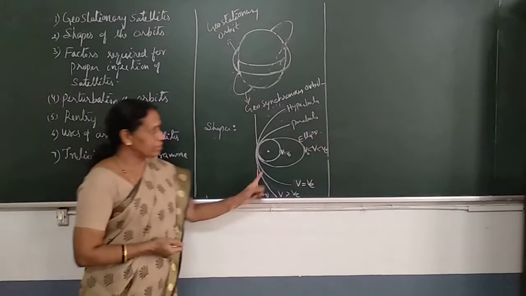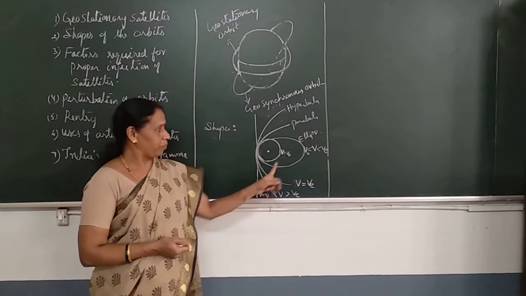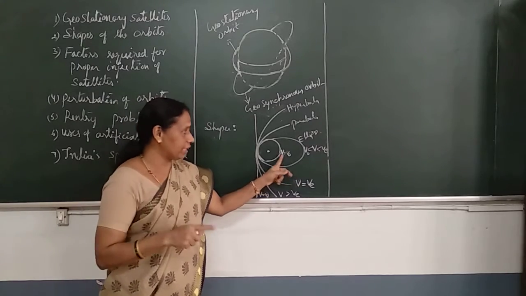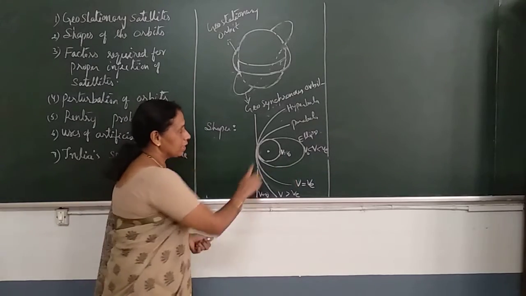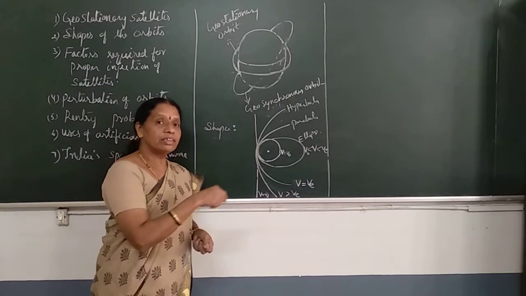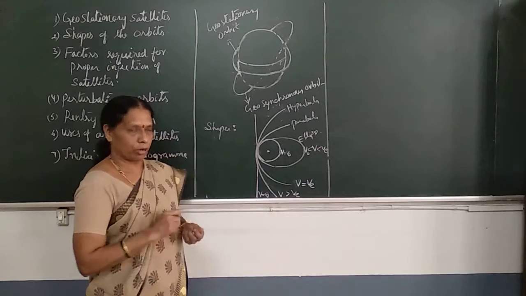Suppose the velocity given is exactly equal to the orbital velocity. When the velocity given to the satellite by the rocket is exactly equal to the orbital velocity, then the shape of the orbit will be circular. The satellite takes the circular orbit. It rotates in the circular orbit.